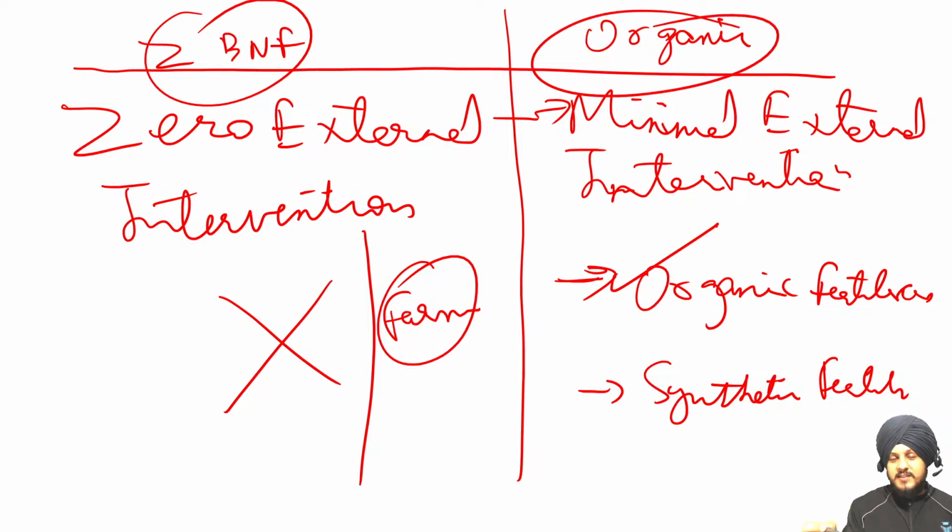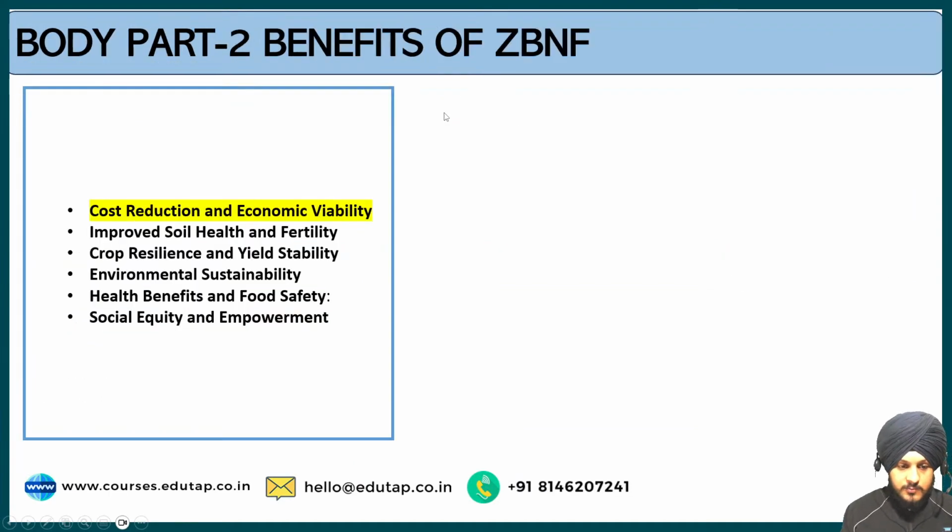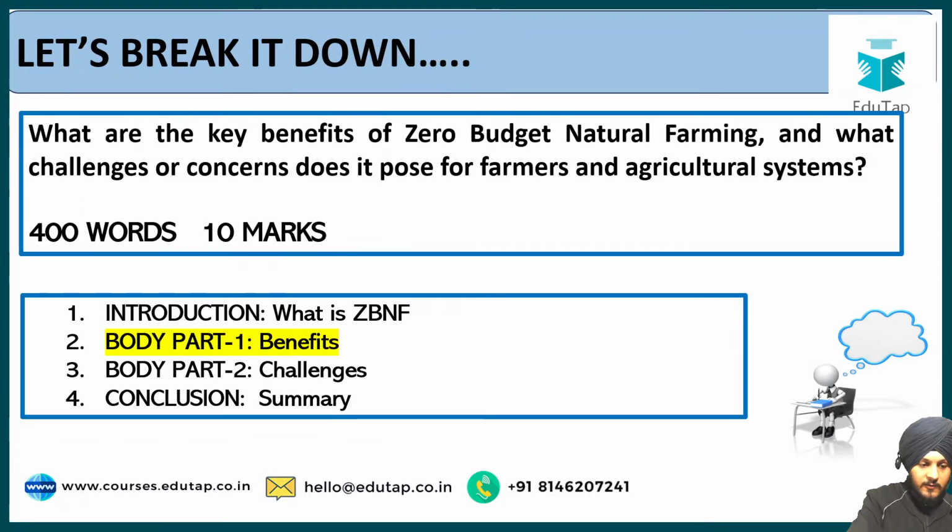And the third one is inorganic farming, which we all know, which is the farming practiced in the majority of the regions, that uses all types of fertilizers, pesticides, different techniques, irrigational techniques, and all those things. So this is the difference between zero budget natural farming and organic farming. So do not confuse between these terms. Now let us move on to the next part, which is the benefits of zero budget natural farming, which is the first part of the body.